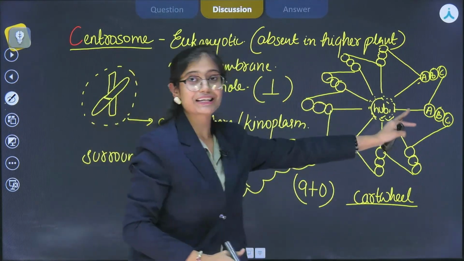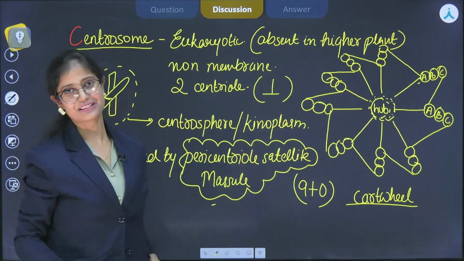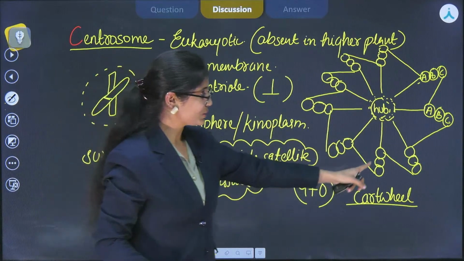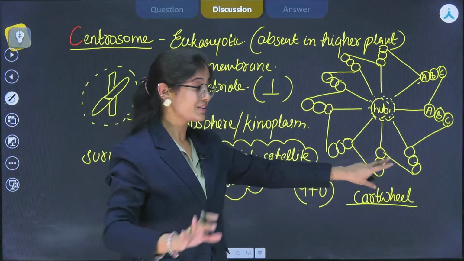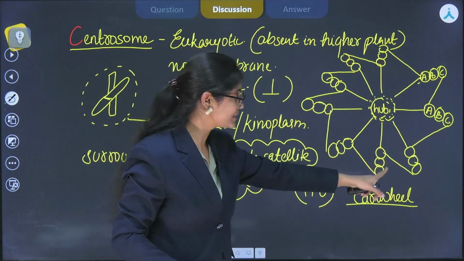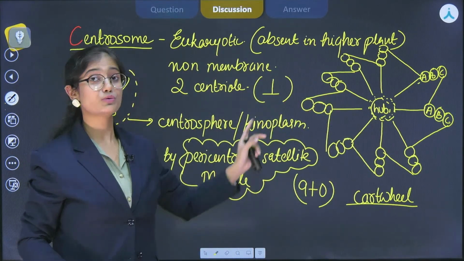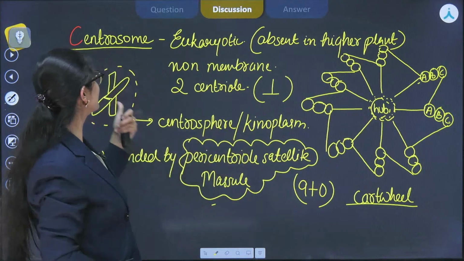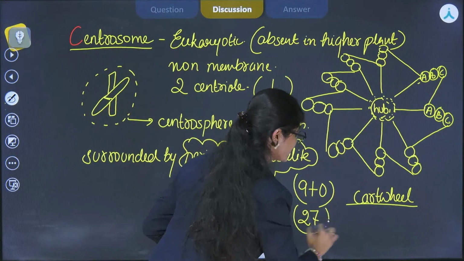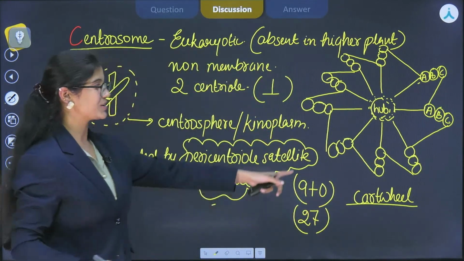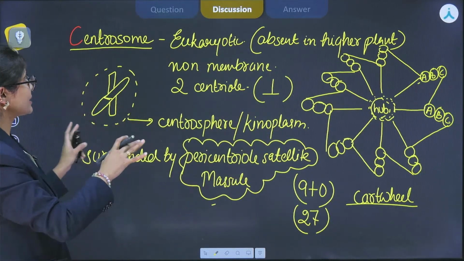Now please count for me that how many microtubules are present in the periphery of centriole. So as I've told you that fibril proteins are present in the 3 subfibers. They have 3 subfibers A, B and C. That means total number of microtubules which are found in the centriole is 27. How? 9 into 3, 27, right? Because there are 9 peripheral fibril proteins. This is all about the centriole.